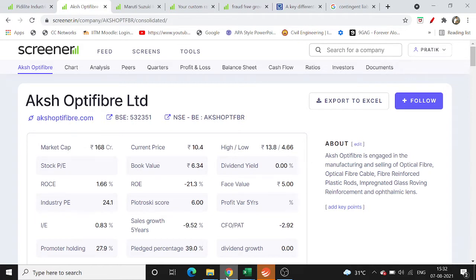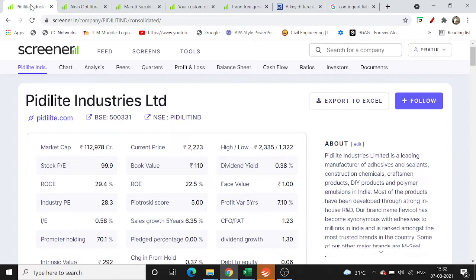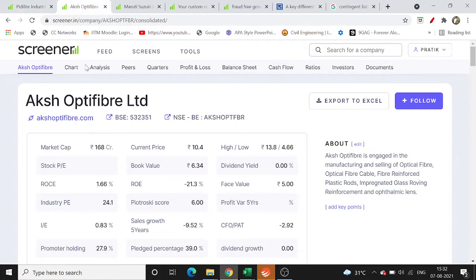Hence, within the last 3 years, I have developed these ratios by studying different books, blogs and news articles. I have devised these ratios, which can help you screen stocks and also identify certain fundamentals of the company. Now, for this analysis, I have chosen two stocks. One is Aksh Optifiber, another is Pidilite Industries, and I'm using Screener for this activity because it's very helpful, as everything is in one place. So let's get started with the video.